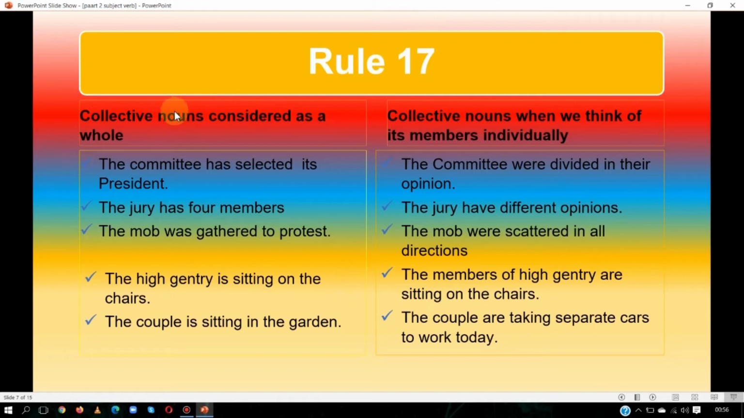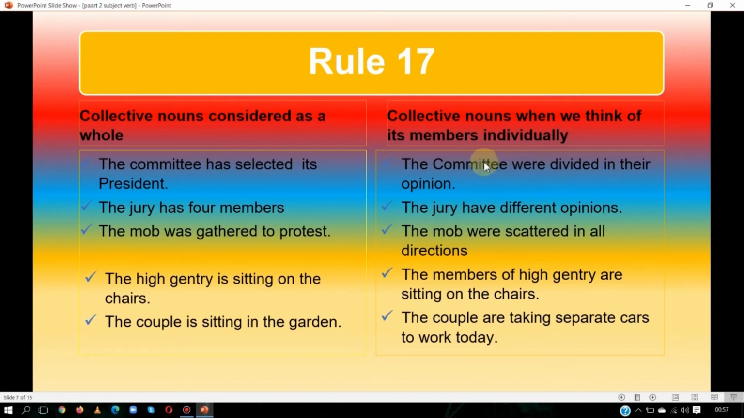Rule number 17. It is about collective nouns. If collective nouns are considered as a whole, we use a singular verb, and when we think of the members individually, then we use a plural verb. How? See the examples. The committee has selected its president. Here, committee is considered as a unit, as a whole, so we have used the singular verb has. But the committee were divided in their opinion. Here we are thinking about the members of the committee, so we will use a plural verb.